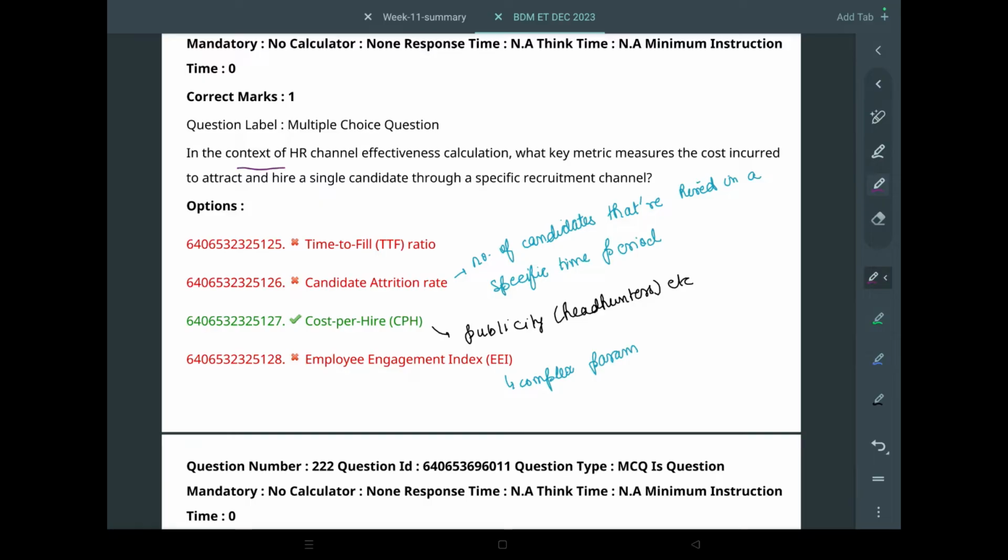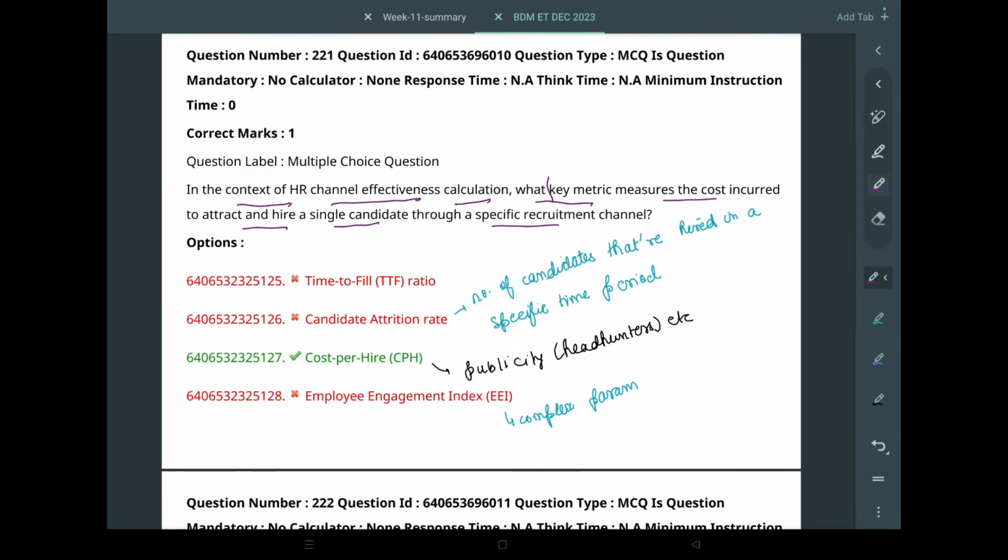Then there is, in the context of HR channel effectiveness calculation, what key metric measures the cost incurred to attract and hire a single candidate through a specific recruitment channel? Okay, so it is asking for what is the key metric which measures the cost incurred to attract and hire a single candidate through specific. Okay, so let's say we have LinkedIn.